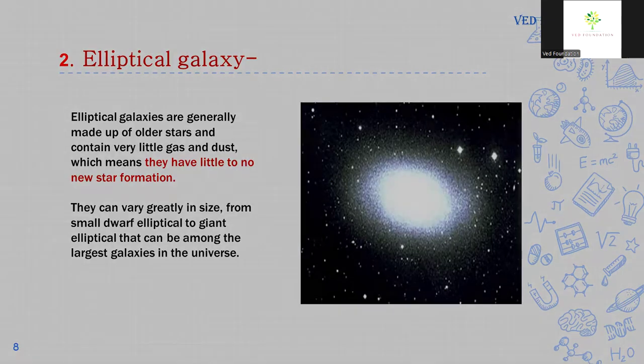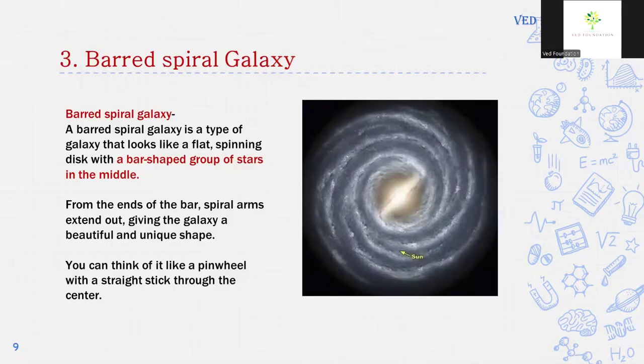Next, bar spiral galaxy. A bar spiral galaxy is a type of galaxy that looks like a flat spinning disk with a bar-shaped group of stars in the middle. From the ends of the bar, spiral arms extend out, giving the galaxy a beautiful and unique shape. You can think of it like a pinwheel with a straight stick through the center.